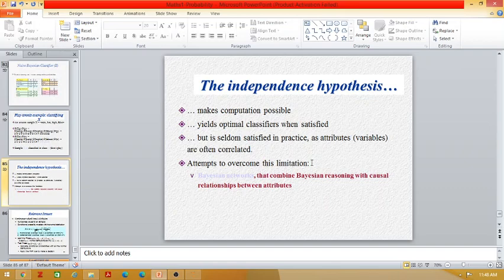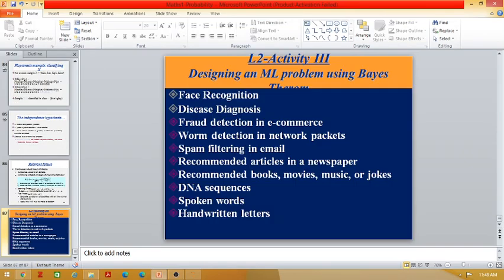Using naive Bayes, we can build face recognition, disease diagnosis, fraud detection in e-commerce, worm detection in network packets, spam filtering in email, recommended articles in a newspaper, recommended books, movies, music or jokes, and DNA sequences, spoken words, handwritten letters. All these are activities where we can apply the naive Bayes classifier. Remember that it is a powerful classification model, though it is very naive in its appearance. Okay, thank you my dear students.